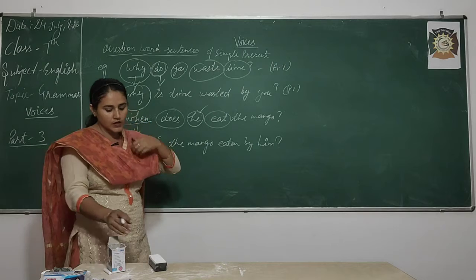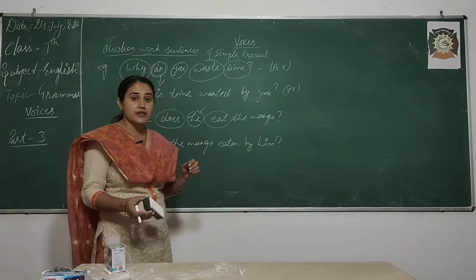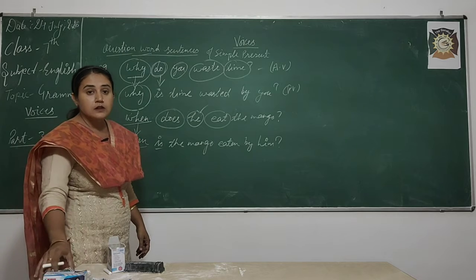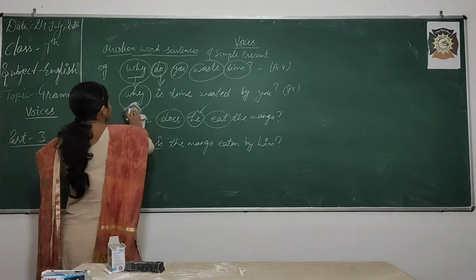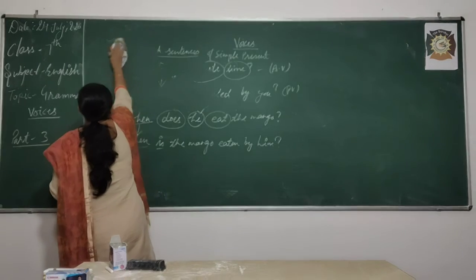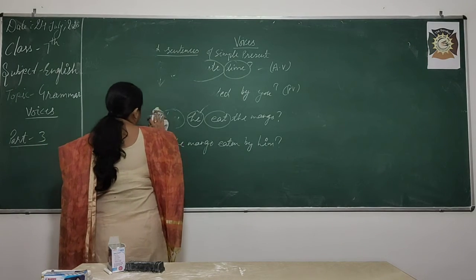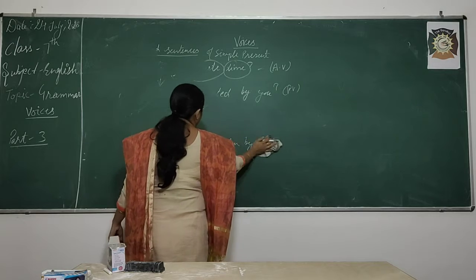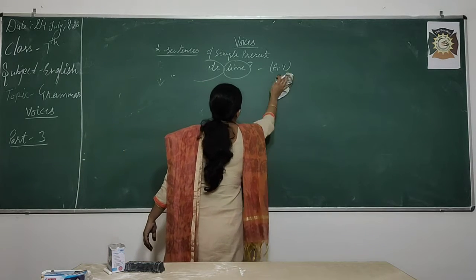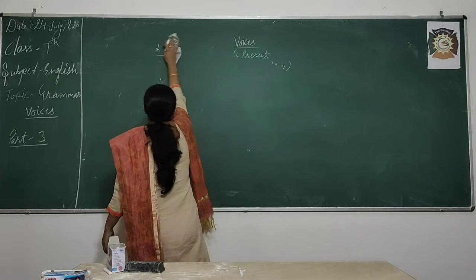Okay. Now, we will do our today's tense, present continuous tense. You can also say present progressive tense, right. In present continuous tense, we use is, am, are as helping verb, then V1 plus ing, then object. Okay.